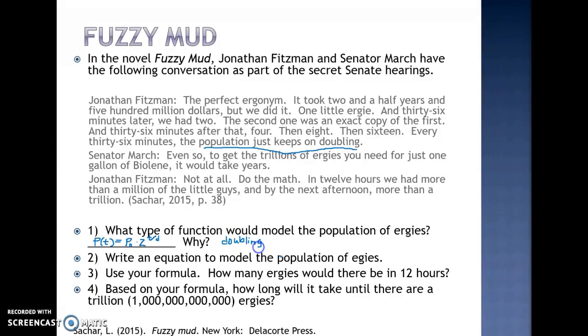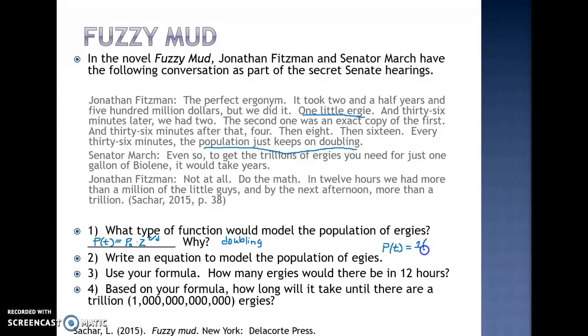So then it asks me to write an actual equation for this particular population. In my equation, I will keep P of t as a variable because I would like to calculate the population at various times. I need to replace P sub 0 with the starting population. So I look back at his testimony and it says 1 little ergie right here. That's what they started with. So my starting population is 1.